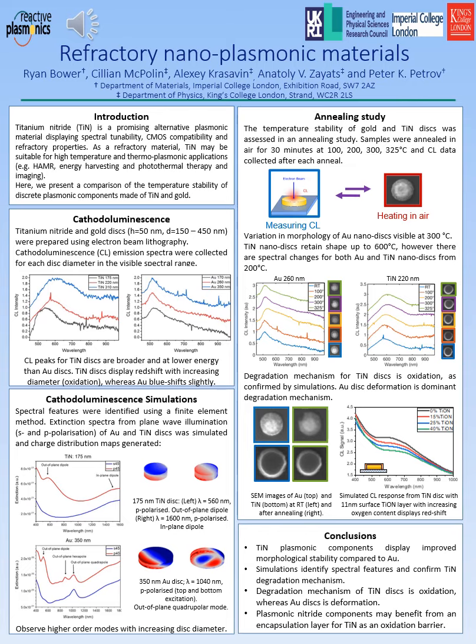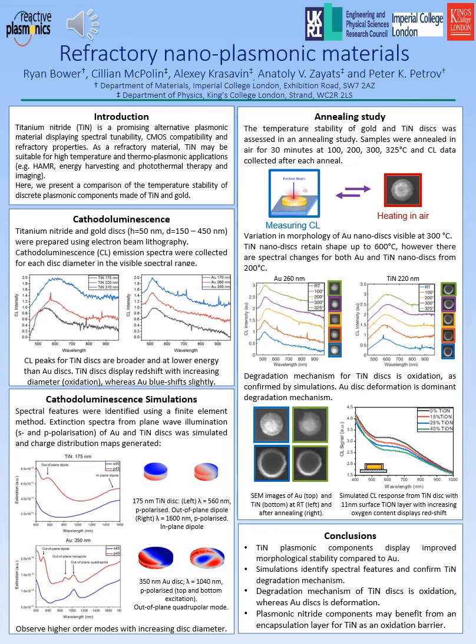However, there are spectral changes in both gold and titanium nitride from 200 degrees. So this indicates that there's a different degradation mechanism for titanium nitride, and we believe this is due to oxidation of the titanium nitride with annealing. We simulated this oxidation using a core shell structure, where we increased the amount of oxygen in a thin titanium oxynitride layer coating a titanium nitride core.